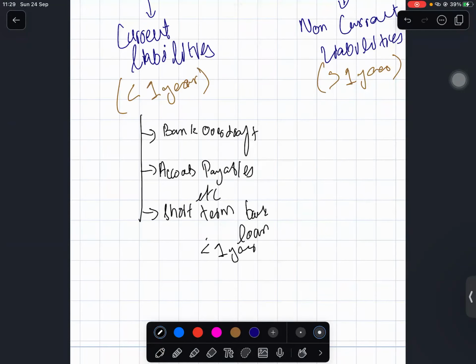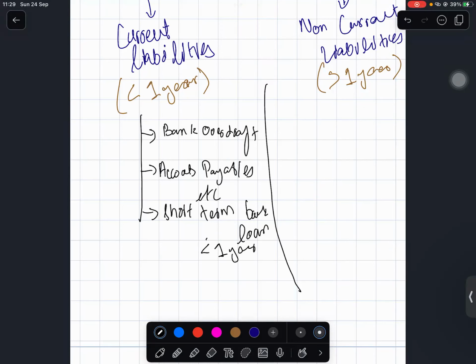It will be given to you in the question. If they tell you that the short-term bank loan has to be repaid in 2 years, which is obviously greater than 1 year, you write that in non-current liabilities. If they tell you it has to be repaid in 5 months, 6 months, 11 months, even 1 year, if it is up until 1 year, it will come under current liabilities.